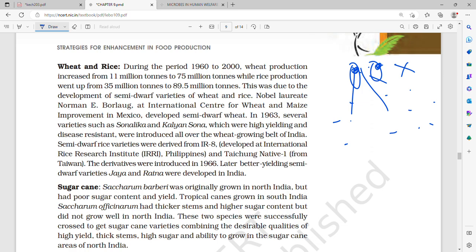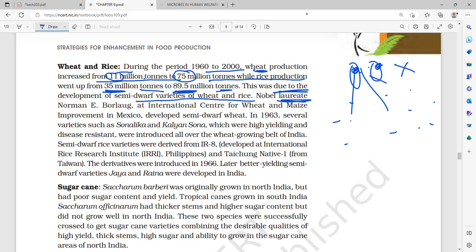Now we come to wheat and rice. During the period 1960 to 2000, wheat production increased from 11 million tons to 75 million tons. This is very important. That is, due to the Green Revolution, wheat production went from 11 million tons to 75 million tons, while rice production went from 35 million to 89.5 million tons. Can you believe that? This was due to the development of semi-dwarf varieties of wheat and rice.